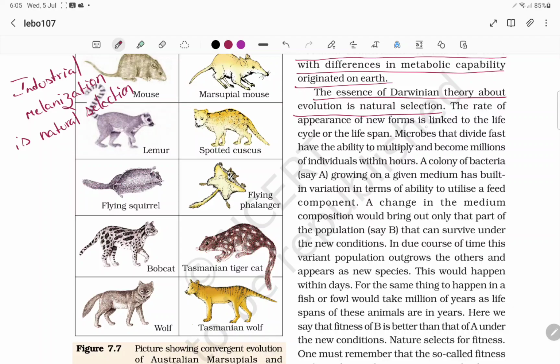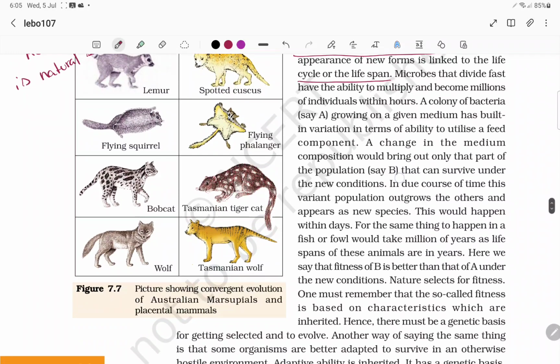The rate of appearance of new forms is linked to the life cycle or lifespan. Microbes divide faster and have the ability to multiply and become millions of individuals within hours.